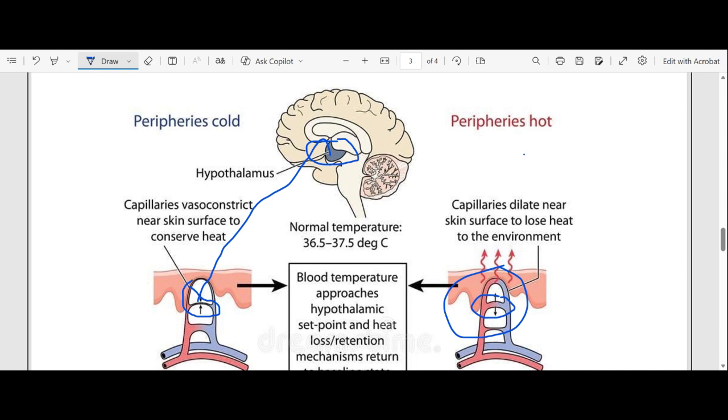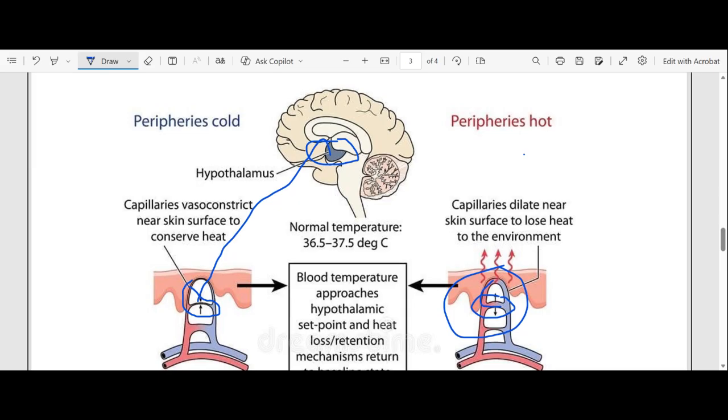Why do they become wider? In order to allow more blood to move closer to the surface of the skin. Let me just phrase it like that, because I think it's correct, and I don't think you'll be penalized in any way.